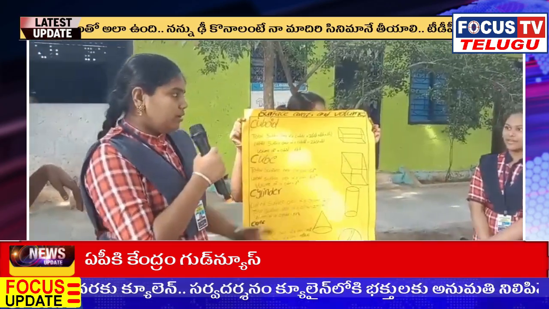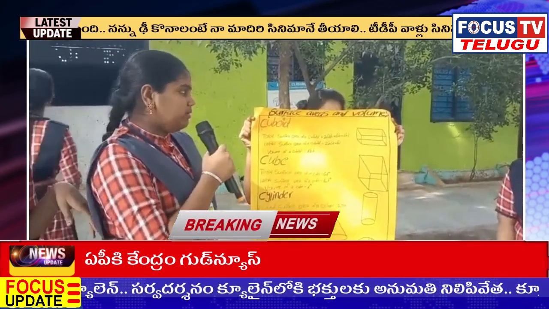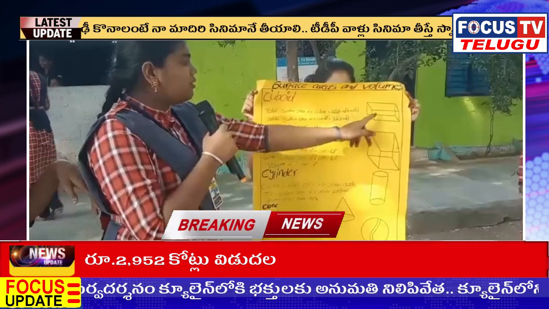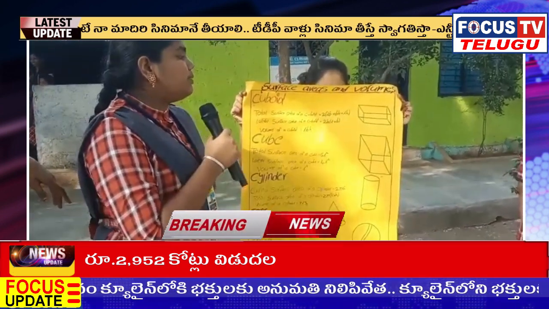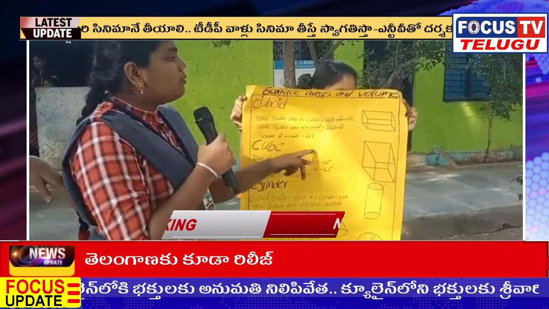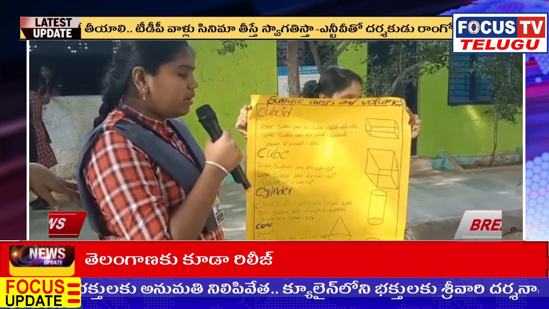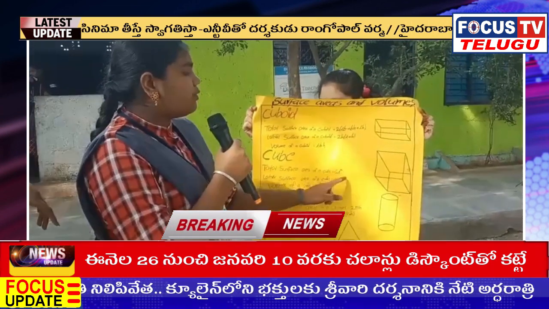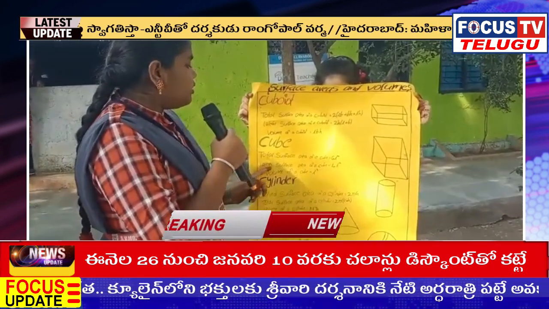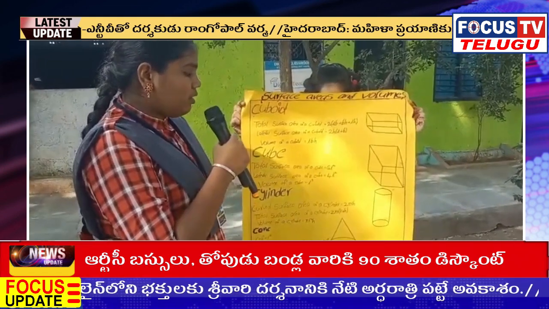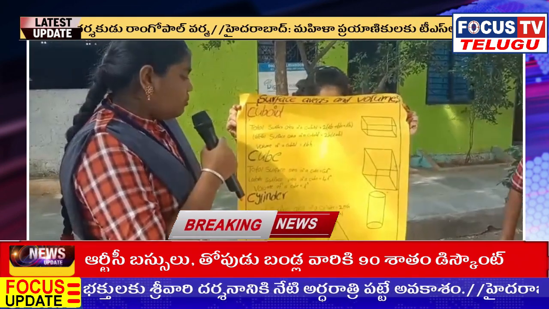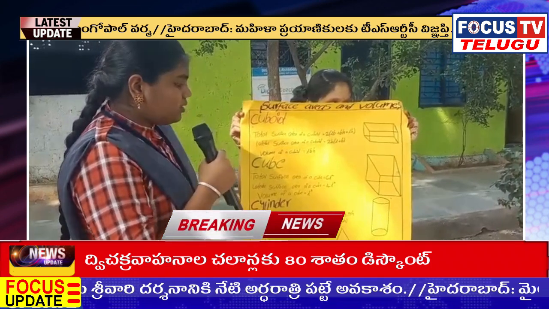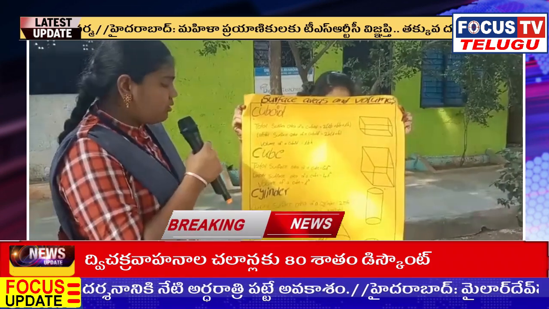Total surface area of cuboid is 2 into LB plus BH plus HL. The lateral surface area of cuboid is 2H into L plus B. The volume of cuboid is equal to LBH. This is a cube. The total surface area of cube is equal to 6L square. The lateral surface area of cube is equal to 4L square. Volume of a cube is equal to L cube. This is a cylinder. The curved surface area.